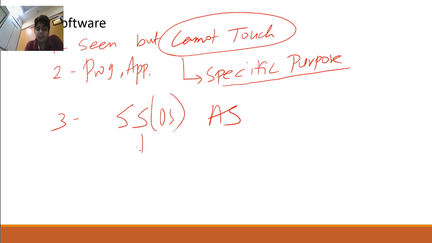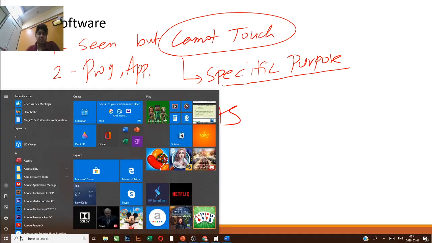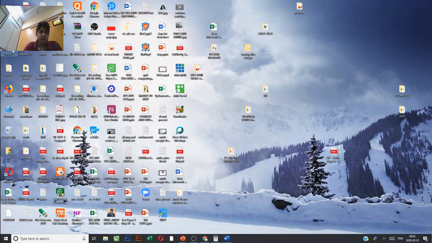Now system software examples I am telling you: Windows 7, Windows 8, Windows 10, Android, Linux, Macintosh. So these are system software, your operating system. Like in my laptop right now, see, this is my operating system. I am telling you how you can get it, guys. Go to your desktop, my computer, right click, properties. If you see, guys, it will open.